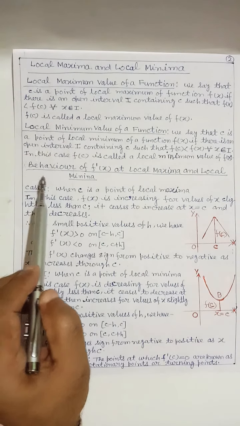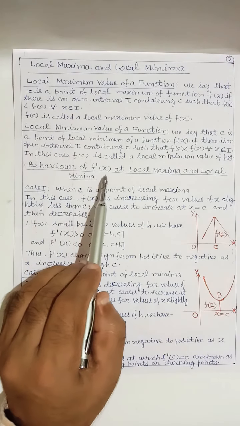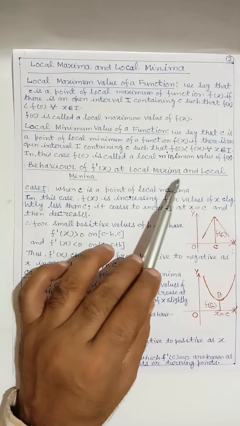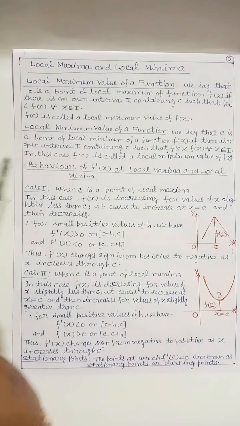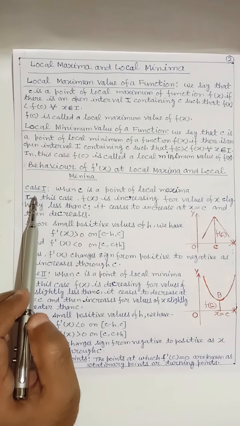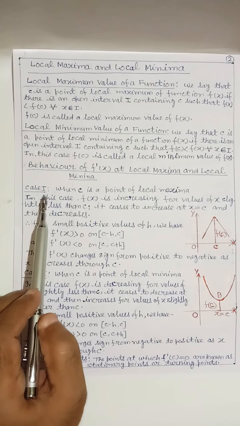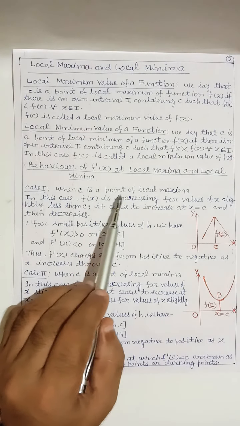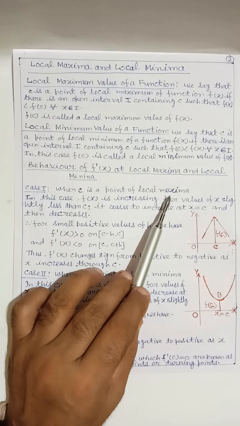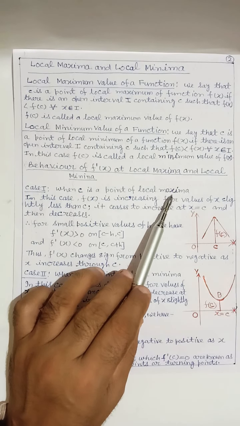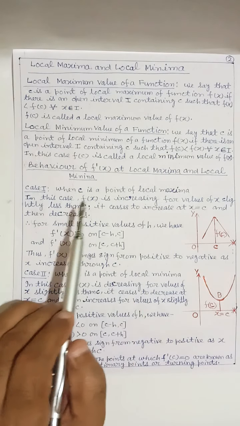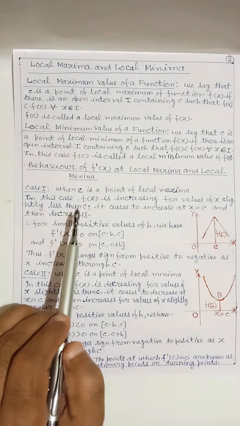Now we discuss behavior of f'(x) at local maxima and local minima. Case first, when c is a point of local maxima. Here, maxima is the plural of maximum and minima is the plural of minimum.